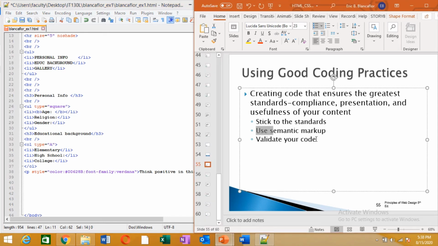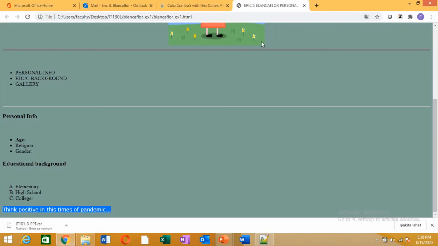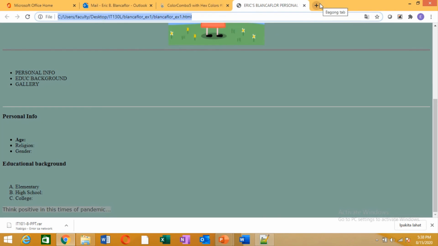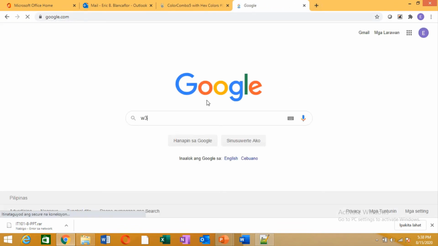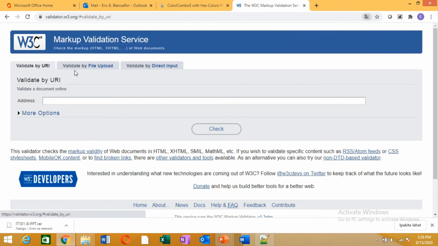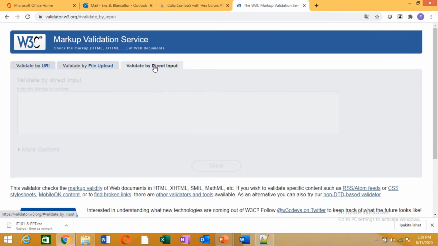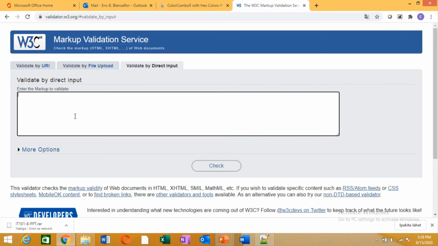And then I've discussed already the semantic. You may also use websites where you may validate your code, okay? And it will tell you specifically even the lines where there is an error. An example of the websites is W3C, we call it the W3C validator. Here there's an option to validate the code by URL, by a file, or by copy and pasting the code itself.